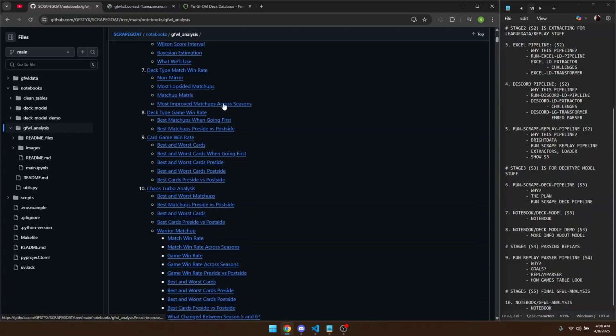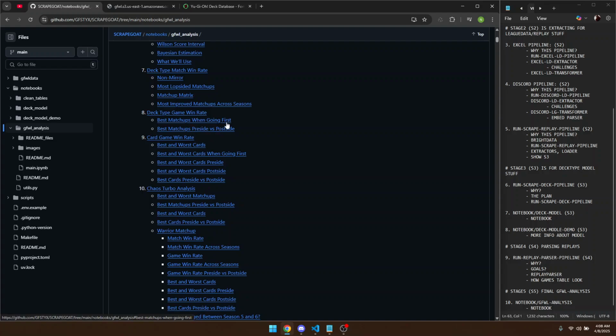We can look at things throughout the seasons, so we can see how things change over time. And then we can see some game win rates too, because I don't just have the replay links, I also have the data within those replays. That allows me to see what kind of cards these players saw. It allows me to see the result of things down to each game. So with all that data, we're going to be able to look at some game win rate stuff.